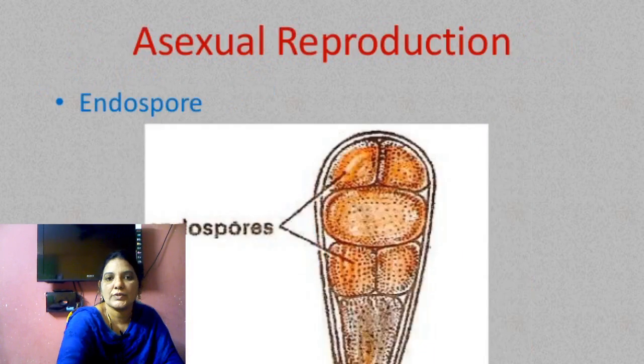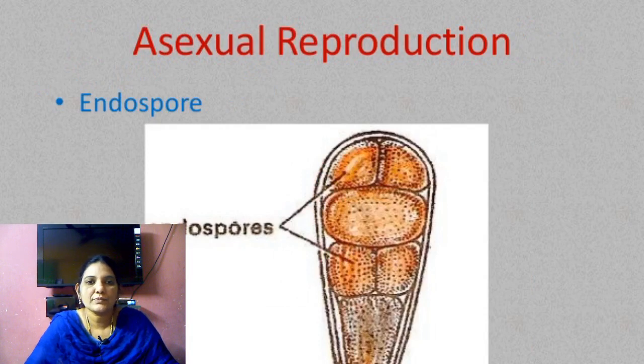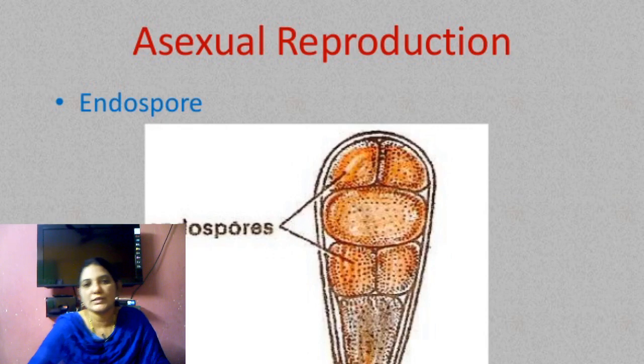Next, coming to endospores and asexual reproduction. Asexual reproduction takes place by endospores. The spores are present inside the cell and have very thick cell walls, and the endospores come outside when water is available.